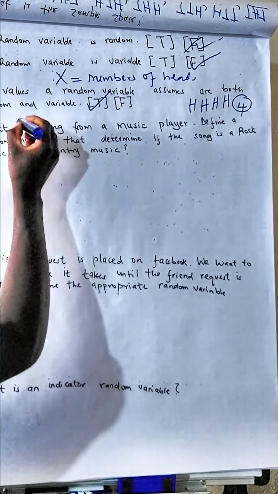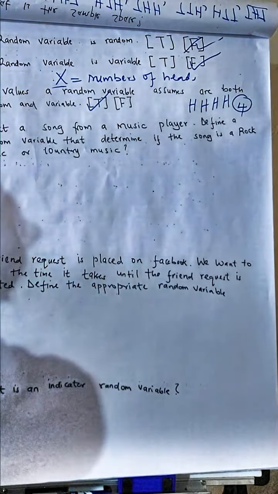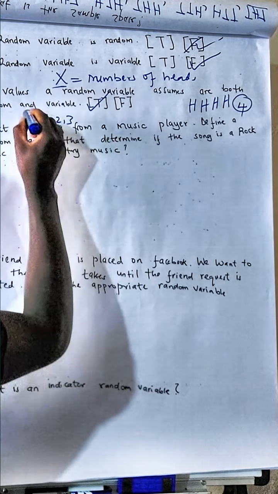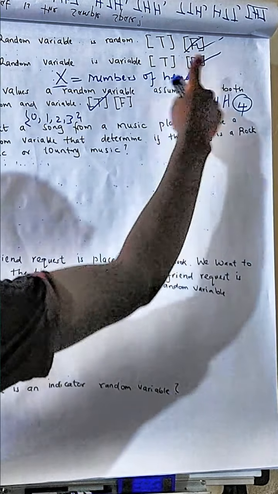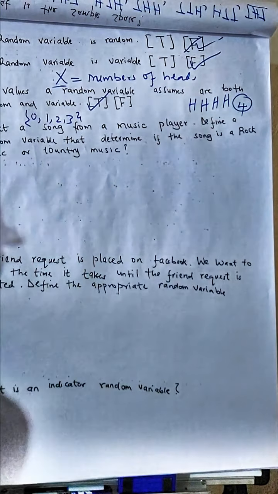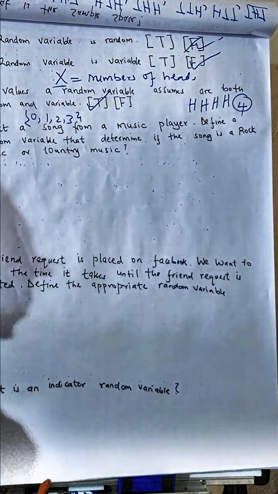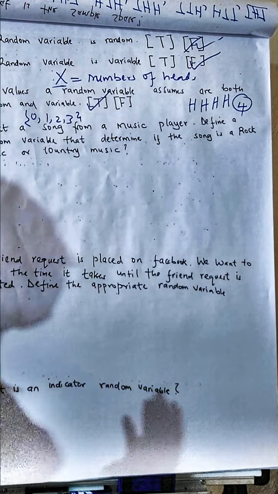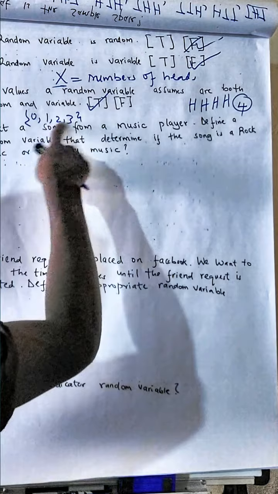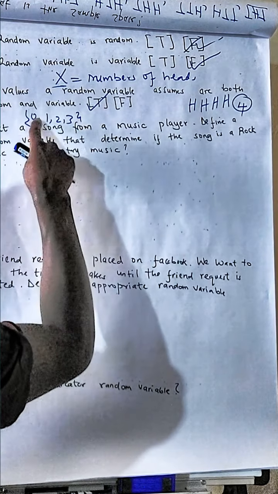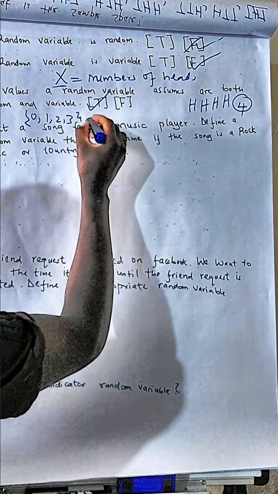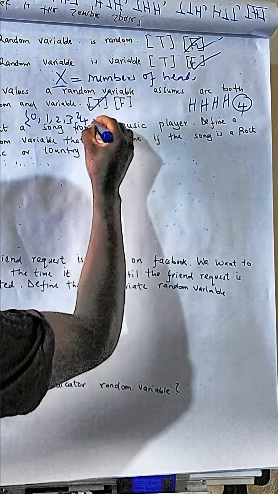But remember earlier, we saw the range of this random variable was 0, 1, 2, 3. But the moment I have defined a new experiment, tossing a coin how many times? 4 times instead of 3. Now the values the random variable will take will no longer be 0, 1, 2, 3. It will be 0, 1, 2, 3, and now the new one, 4.